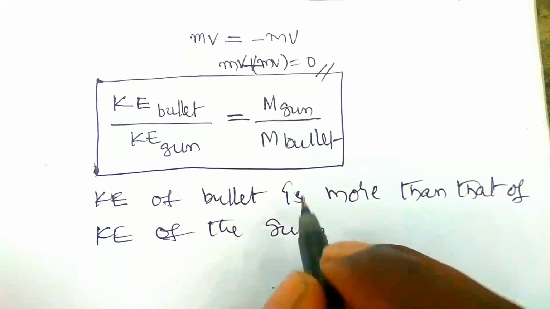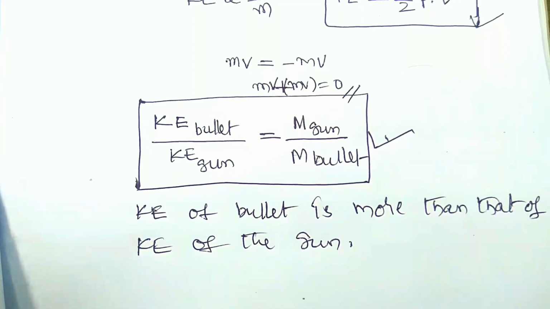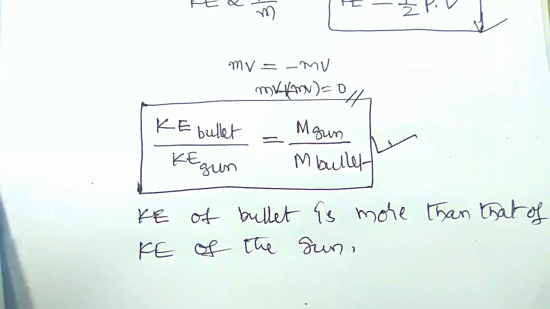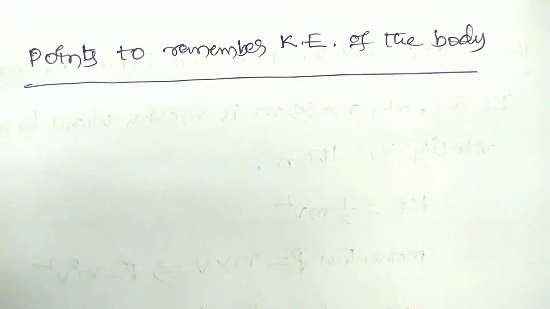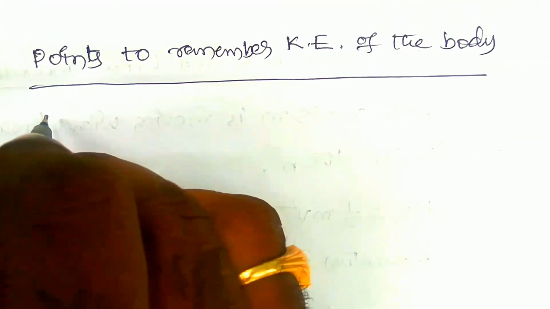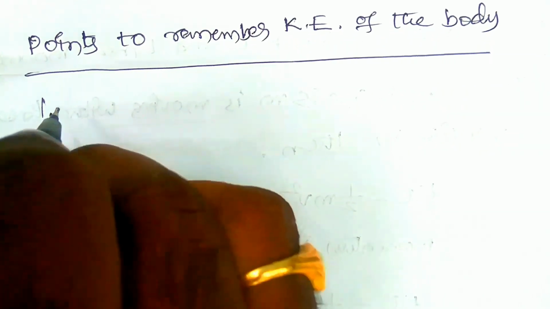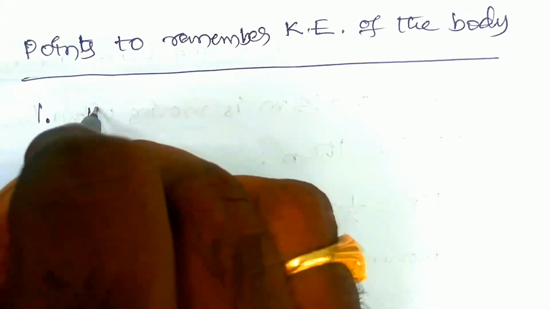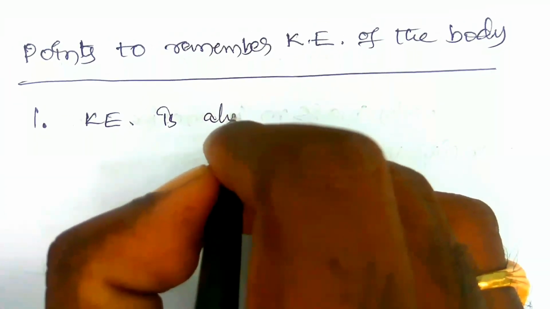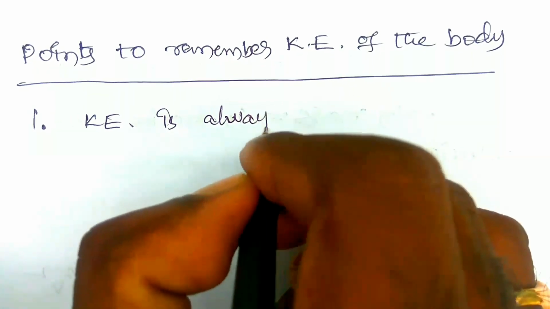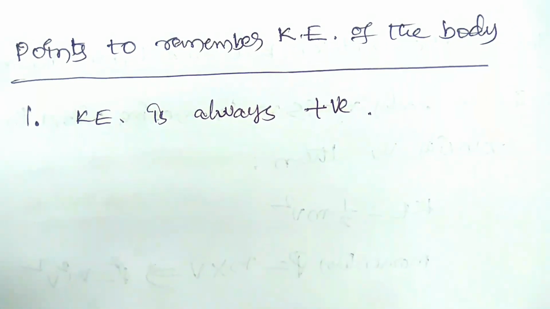Okay, so this is the main concept you have to understand. Now we have to see some numericals. One more, the points to remember about the kinetic energy of a body. The first point: kinetic energy is always positive. KE of a body is always positive. Before that, we saw that in the case of potential energy,